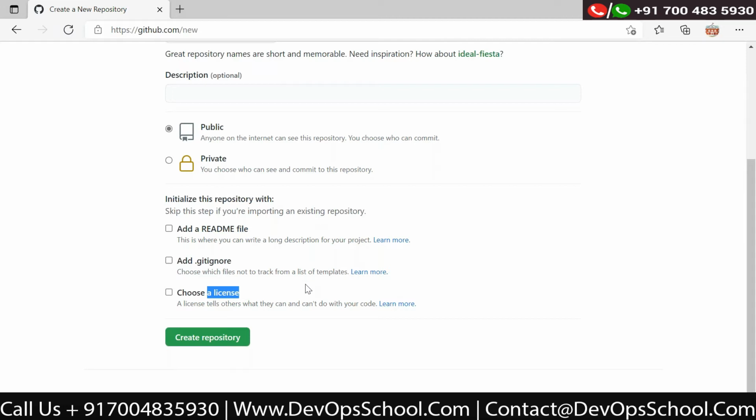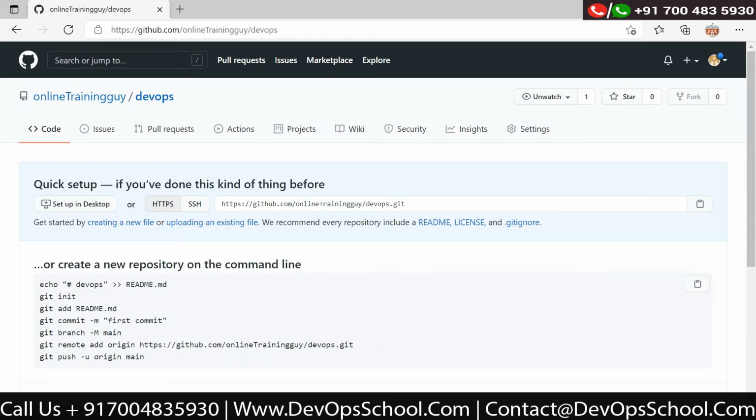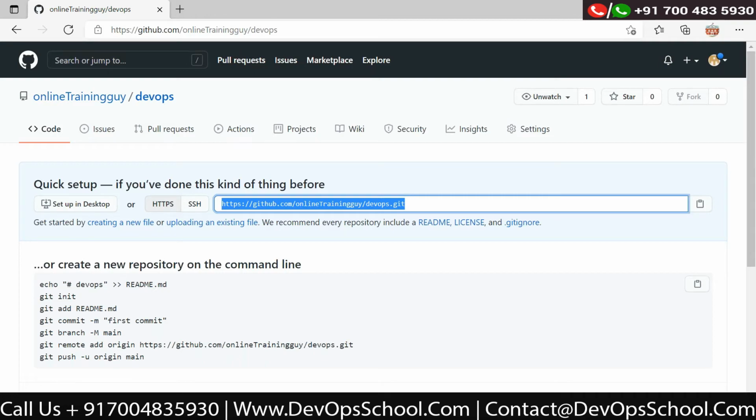So I'm not selecting any one of these. I'm just directly clicking on create repository. Okay. Now there are two URLs you can see. This one is for HTTPS and the second is for the SSH key.